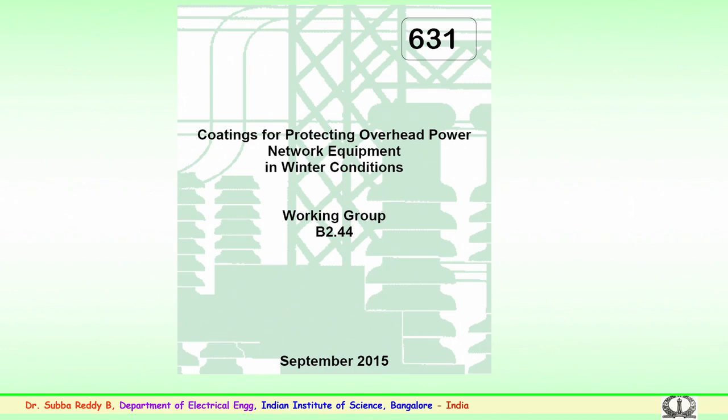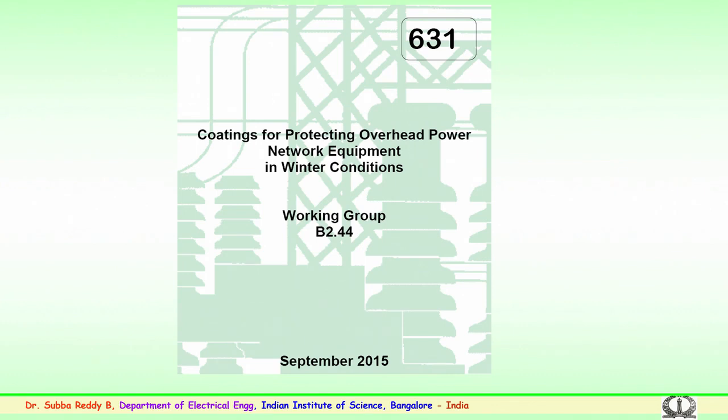The polluted insulators should not be left unattended. For better performance, several techniques are being employed. One among them is the coatings. Apart from cleaning, coatings are also being used for protection of overhead network equipment. These could be the insulators, the conductors, or other electrical power equipment employed for overhead power transmission and distribution purposes.